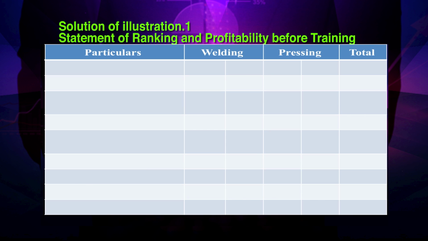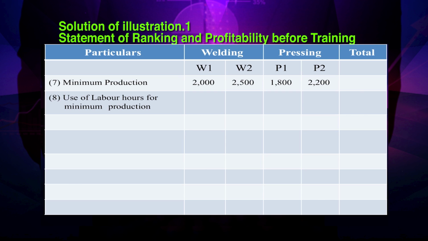Now, let us move to the production. As the minimum production requirement for W1 is 2000, for W2 it is 2500, for P1 it is 1800 and P2 it is 2200, we will go to that and then we will find out the use of labor hours for that minimum production, that is 8000 for W1, 10,000 for W2, 9,000 for P1, 4,400 for P2, totaling 31,400. Now, the 4600 hours are left with us.